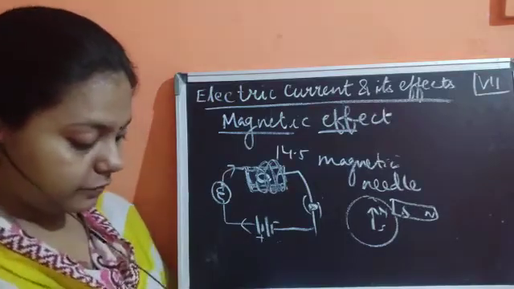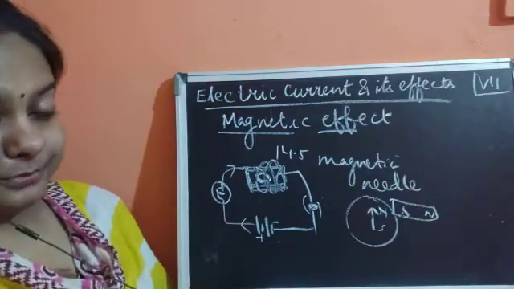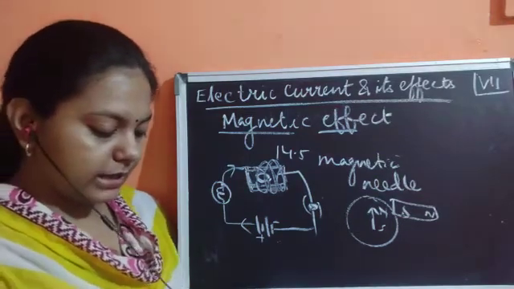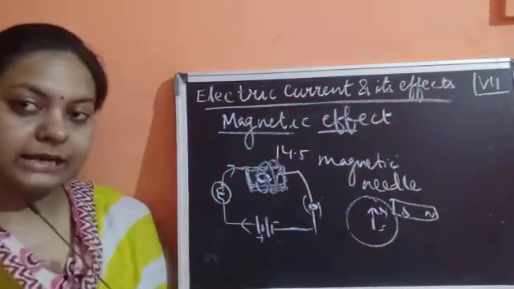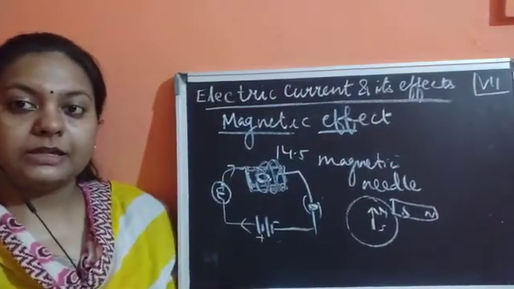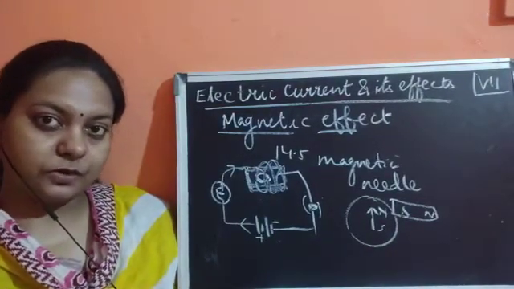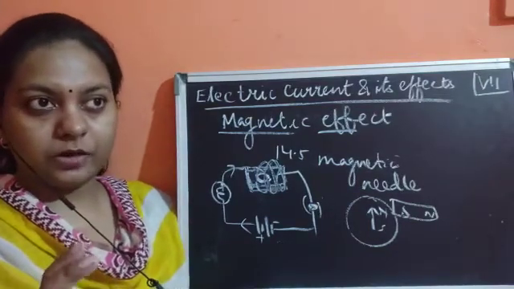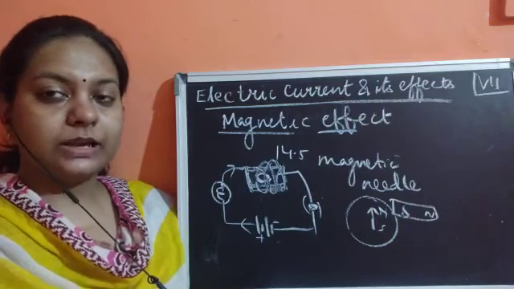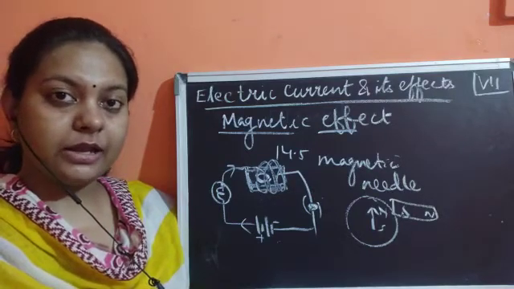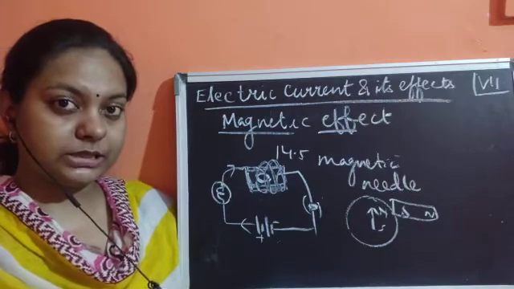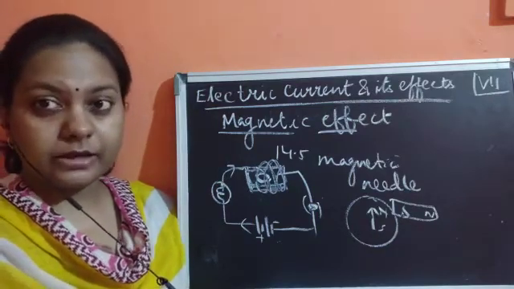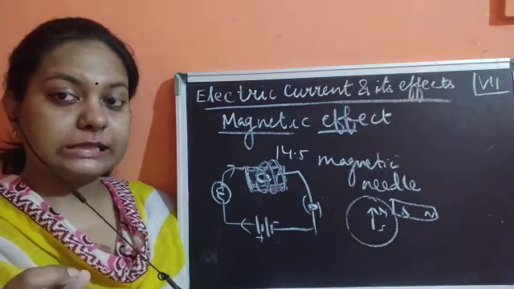Okay, now we have to see more things about this magnetism in electricity, so that could be taught to you in the higher classes, but still you should always understand that whenever the electric current is flowing, it is going to show you two types of effects. One is the heating effect and the other one is the magnetic effect. So heating effect we have already seen in devices like heater, electric iron, and also in the form of water heater. So many devices are working upon the concept of heating effect, where one of the important devices is the fuse.